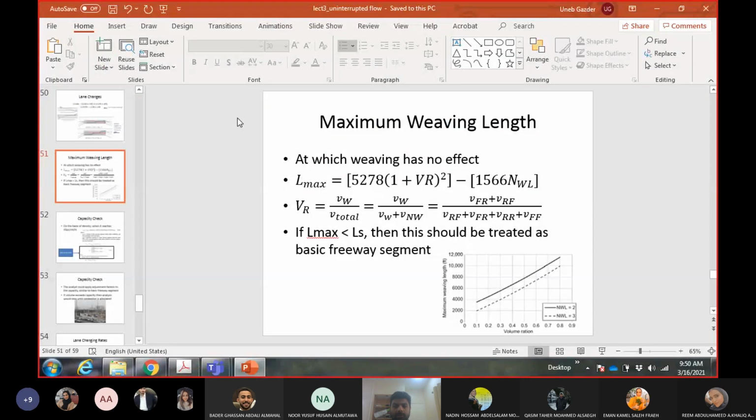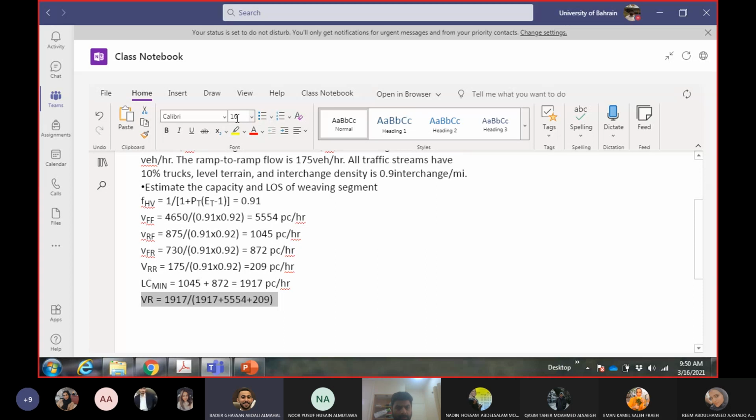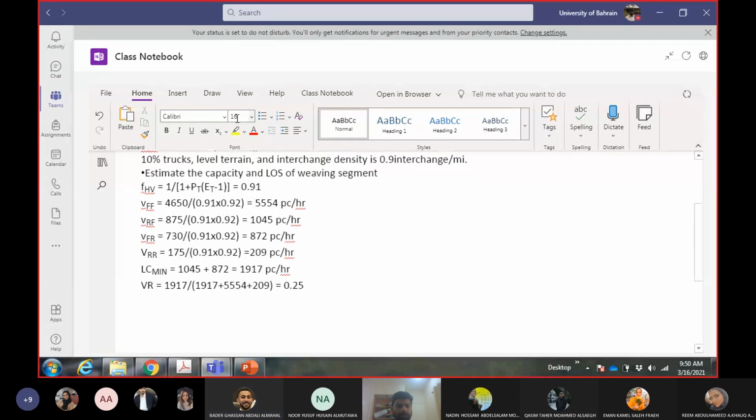So total is 1917 plus freeway to freeway and ramp to ramp, so 5554 plus, the last one, 209. 0.25. Okay.